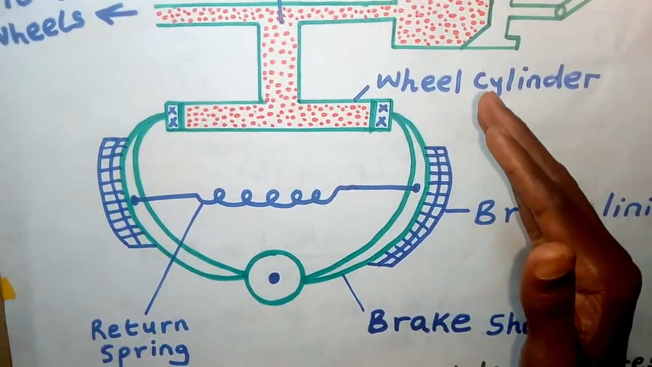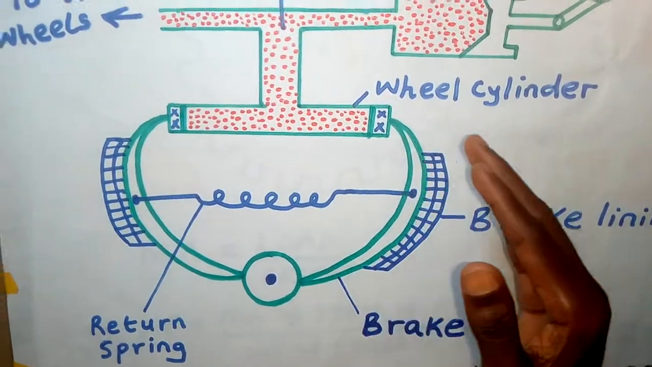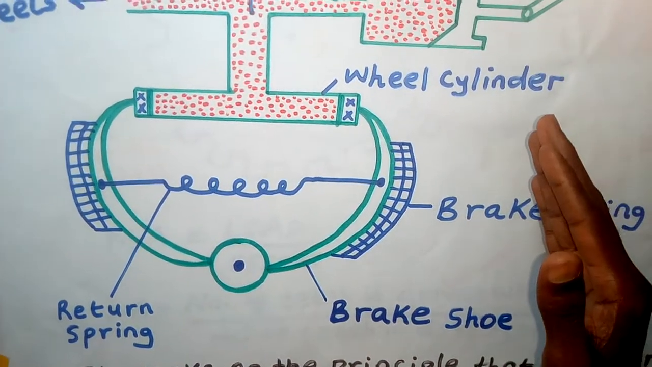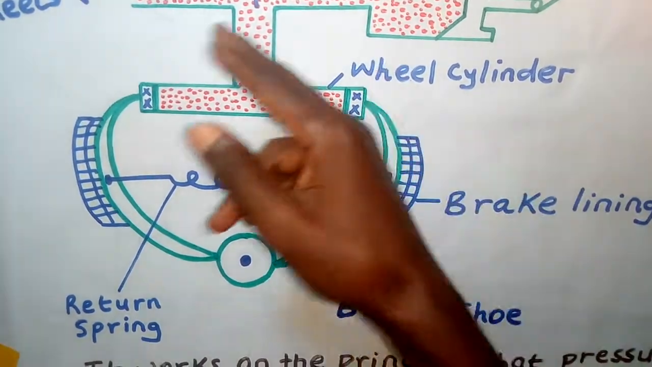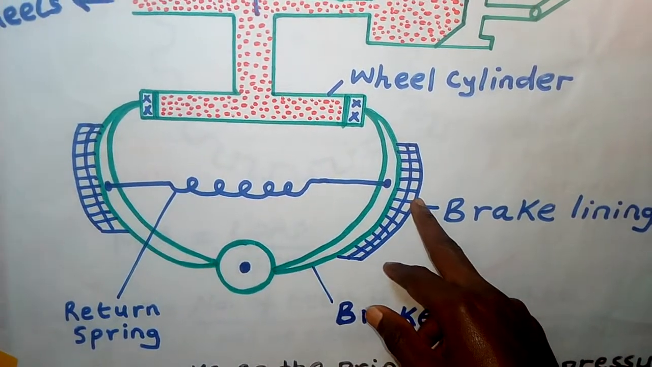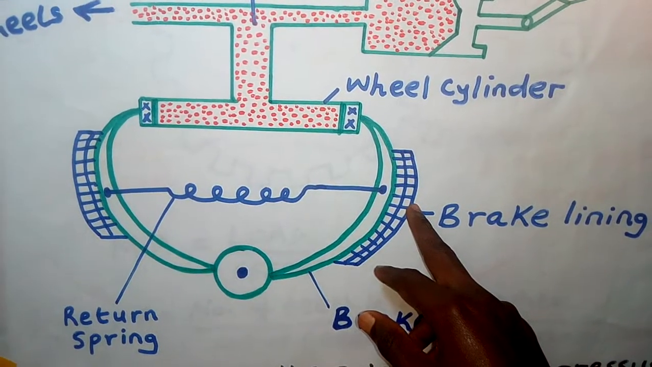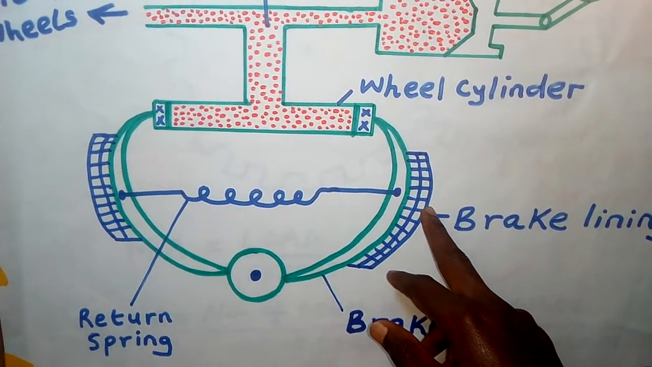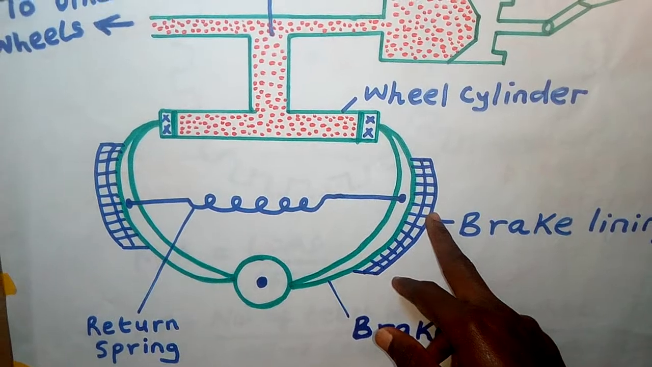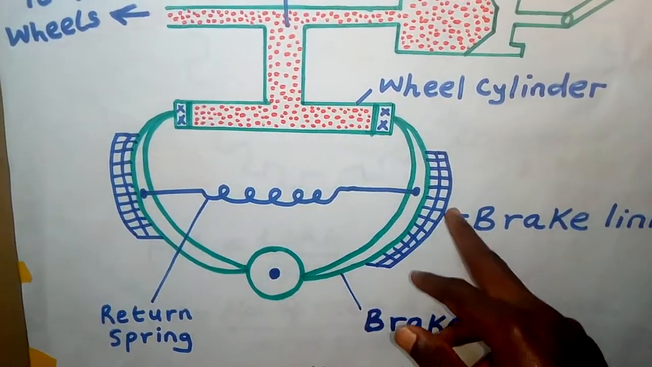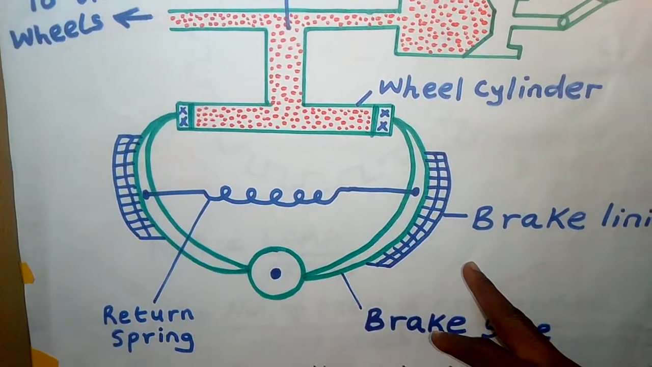It becomes bigger. And when it opens, this brake lining is going to touch the tire which is rotating. And when this one touches, the tire will stop rotating. And this is what is going to happen to all the tires, because the same pressure is supplied to all of them. So they will all stop at the same time.